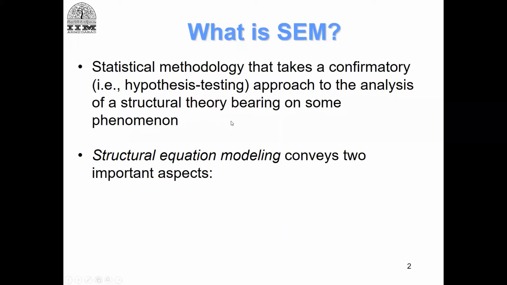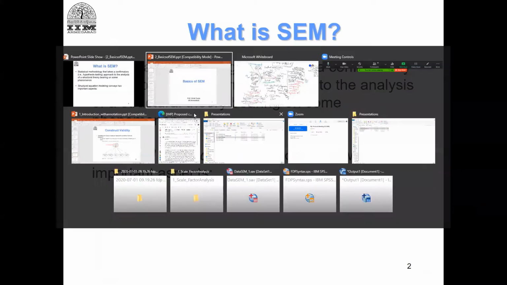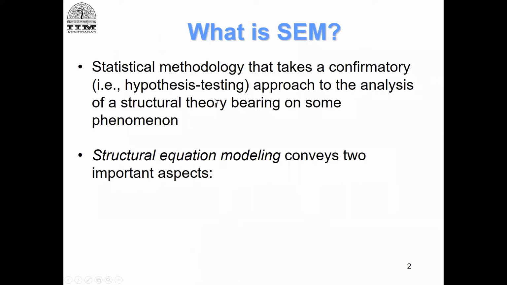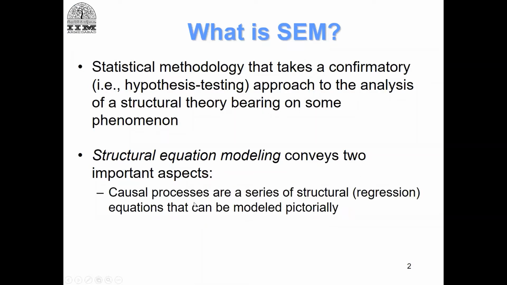So what is SEM? SEM is a statistical method that takes a confirmatory hypothesis testing approach to the analysis, right? So remember, when we do our analysis, we are going to specify a model. It is unlike exploratory analysis where we ask the tool to estimate and tell us which factors. Here we are going to give this factor structure to the tool. Okay, and so therefore it is a confirmatory or hypothesis testing approach.